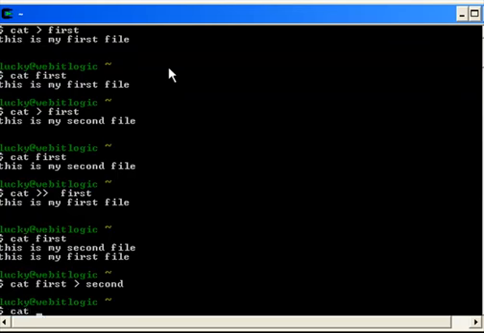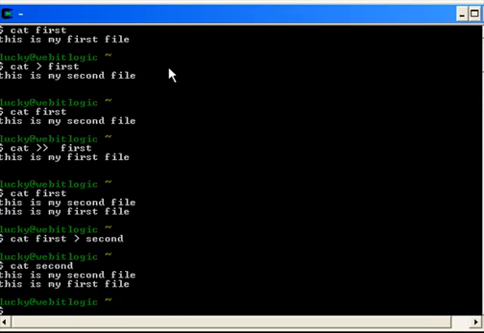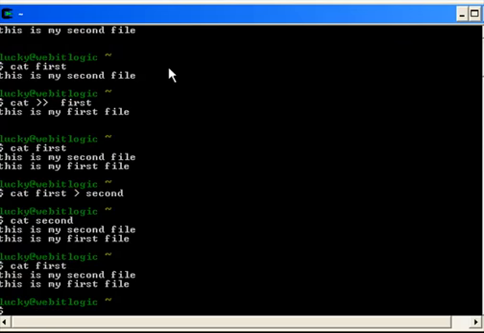Now see what happens here: all the information whatever there is in the first is copied into the new file which is not there. Since it did not exist, the cat enables the file to be created, and the information present in the first file is appended to the second.